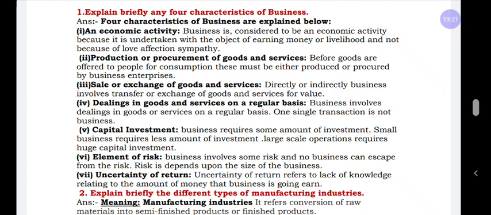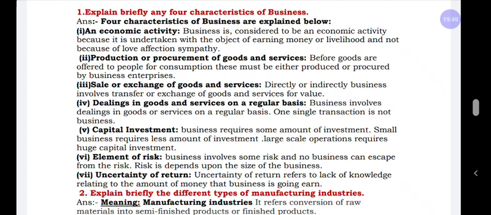If you pick the very easy points, the time will be reduced and you can save time and spend more time on other questions like the 8 marks question. Here the very easy point is economic activity. First point, economic activity. Business is considered an economic activity because it involves earning of profit. It does not have an intention of love, sympathy, or affection. It is called economic activity.